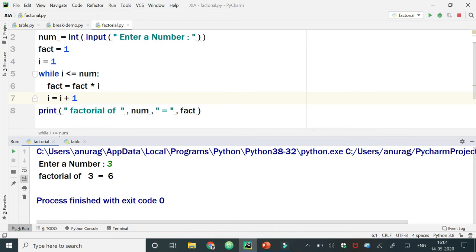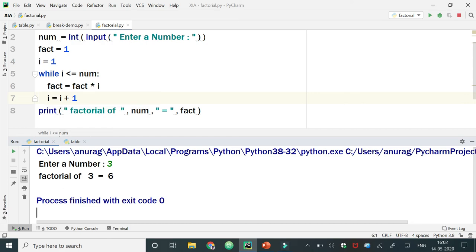Next time i gets incremented and becomes 2, so again it will check the condition. 2 is less than 3, yes, so again it will work. Now it becomes 2 into 1 and the 2 is stored in fact. Again i gets incremented and becomes 2 plus 1, that is 3. Now 3 is not less than num, but it is equal to num. So again the condition is true, and this part of the loop body will also get executed and give the result 3 into 2, that is 6.